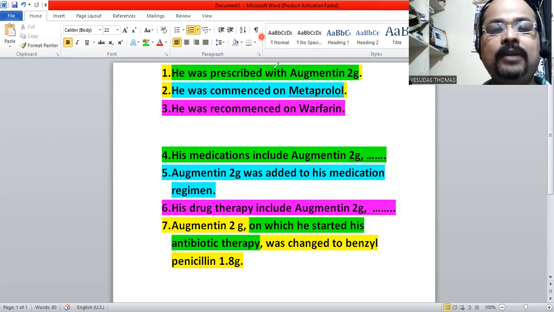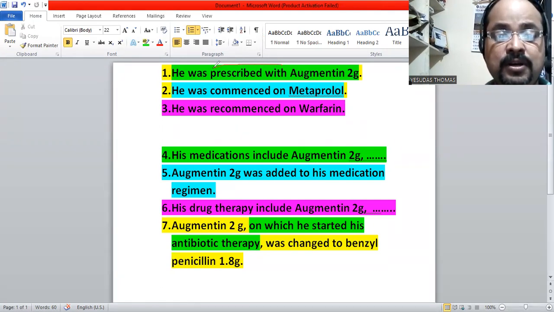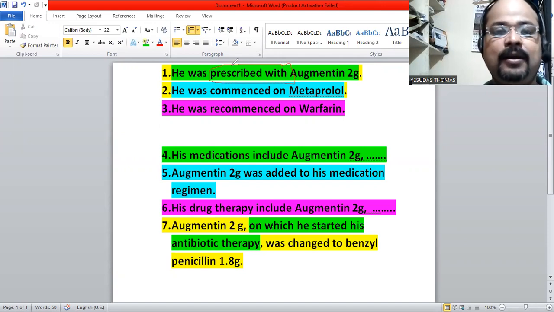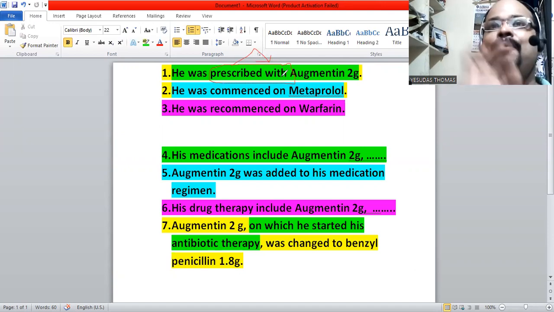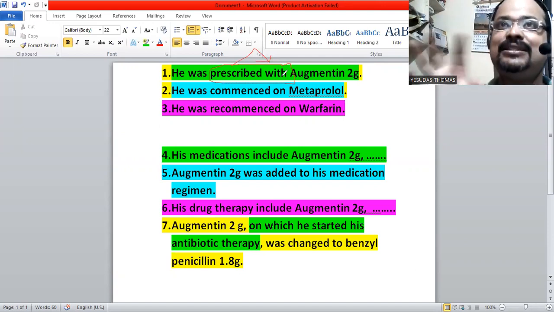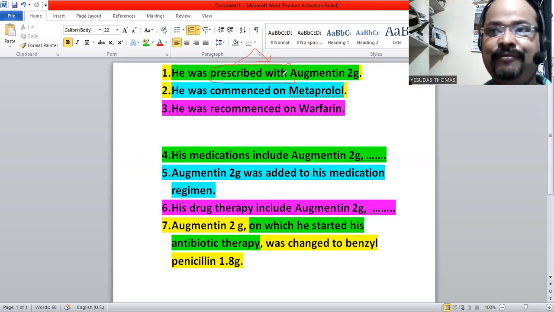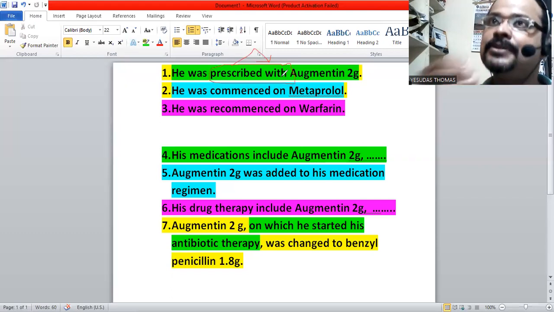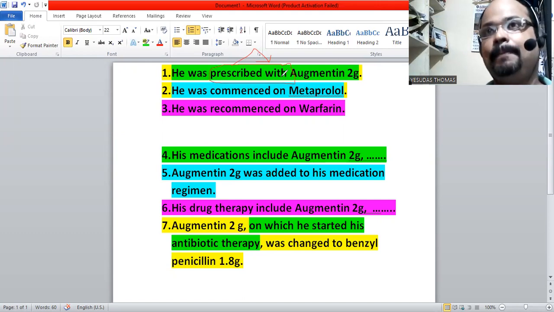One thing we have to remember: when we use the sentence in passive, these two words will come together. Prescribed is the first word and the second word is with, prescribed with. It cannot be separated when it is used in passive. So if we want to say that we gave medication to another person, he was prescribed with Augmentin 2 gram.